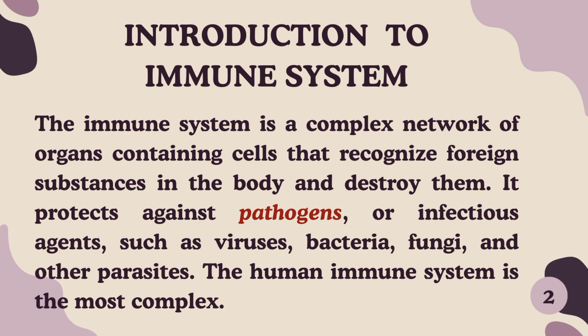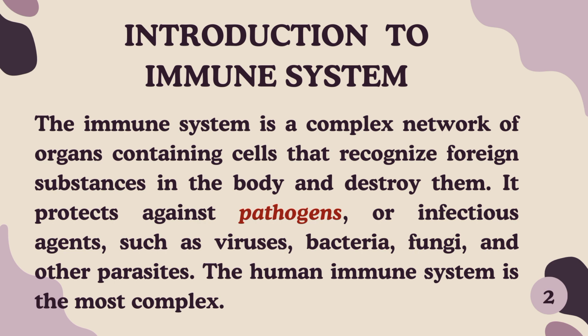For example, the virus that causes AIDS in humans cannot infect animals such as dogs, cats, and mice. Similarly, humans are not susceptible to the viruses that cause canine distemper, feline leukemia, and mousepox.